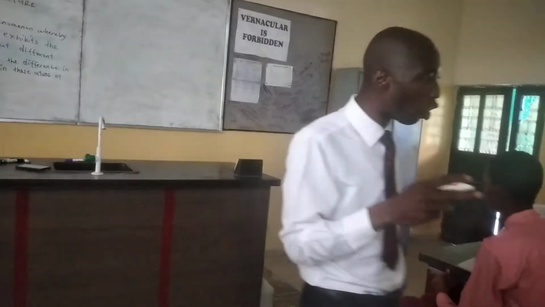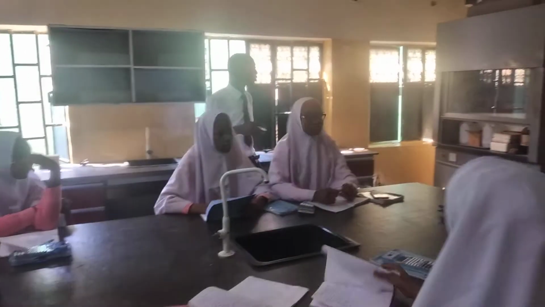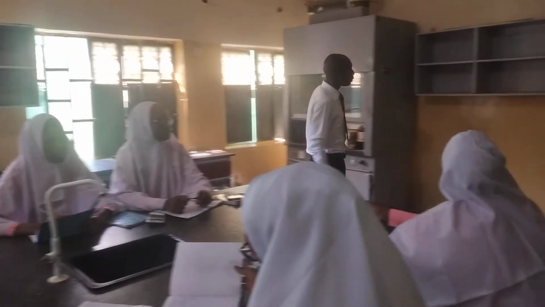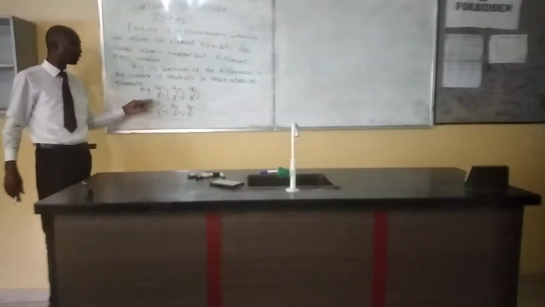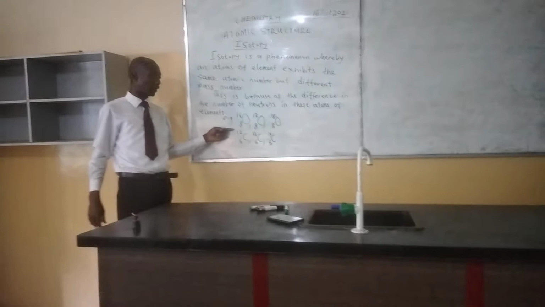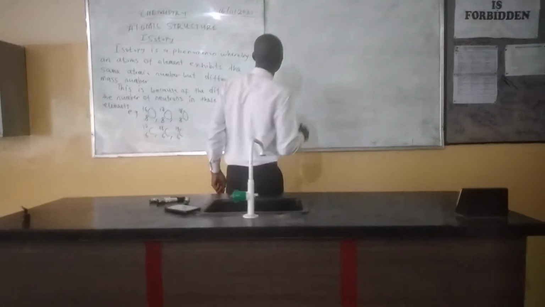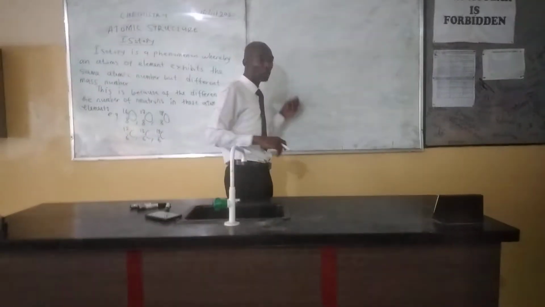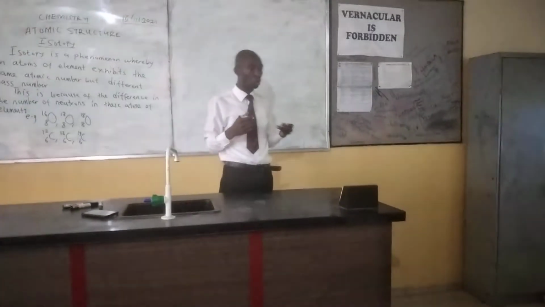The presence of two or more isotopes is responsible for the relative atomic mass of elements not being whole numbers. We are going to that now. Here, we have explained that neutron numbers are responsible for differences in mass number. But before we go to calculation to really explain why the relative atomic mass of elements are not whole numbers,